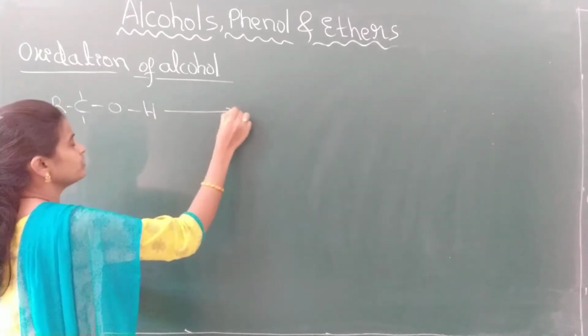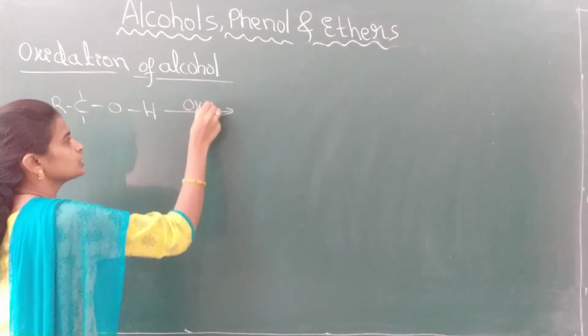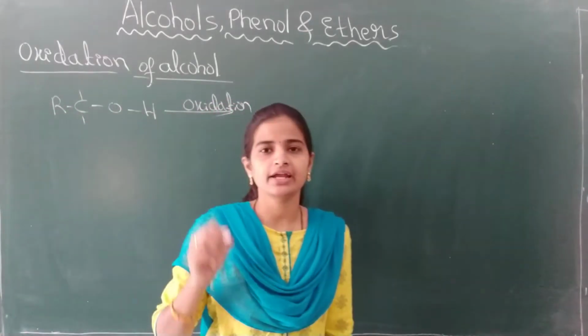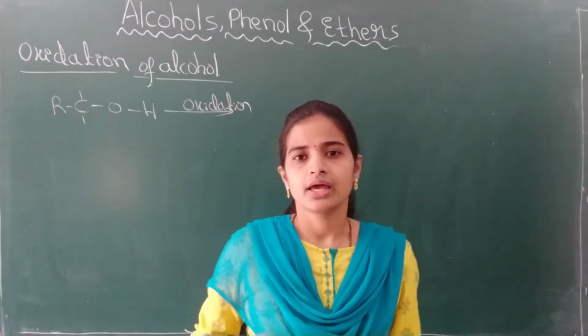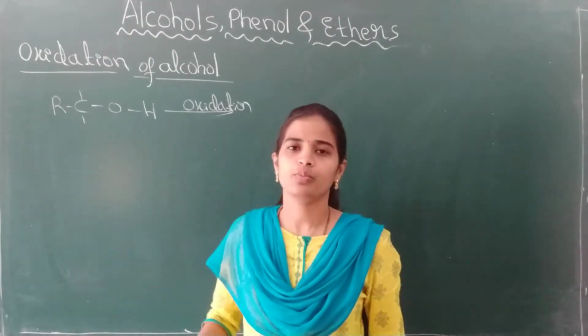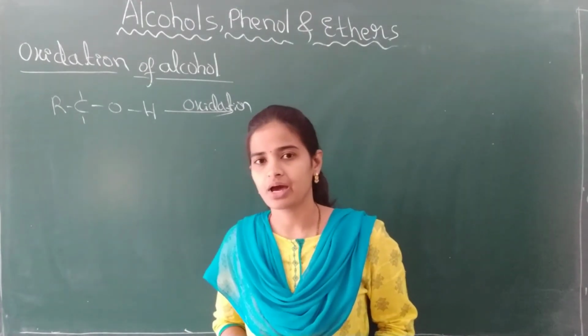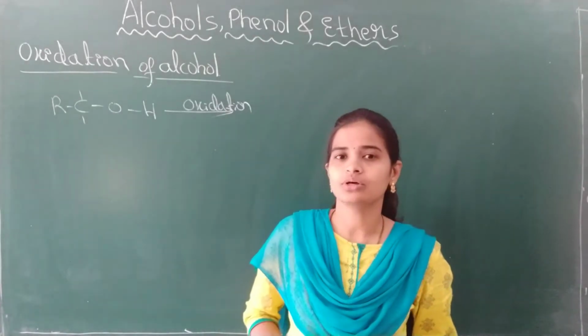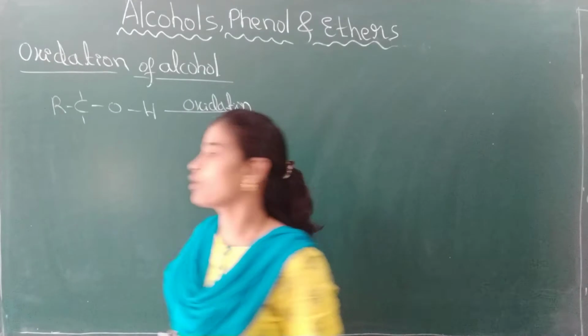What happens when we make it undergo oxidation by using oxidizing agents like acidified KMnO4 or acidified potassium dichromate, K2Cr2O7? Acidified KMnO4 or K2Cr2O7 act as very good oxidizing agents for the alcohols.